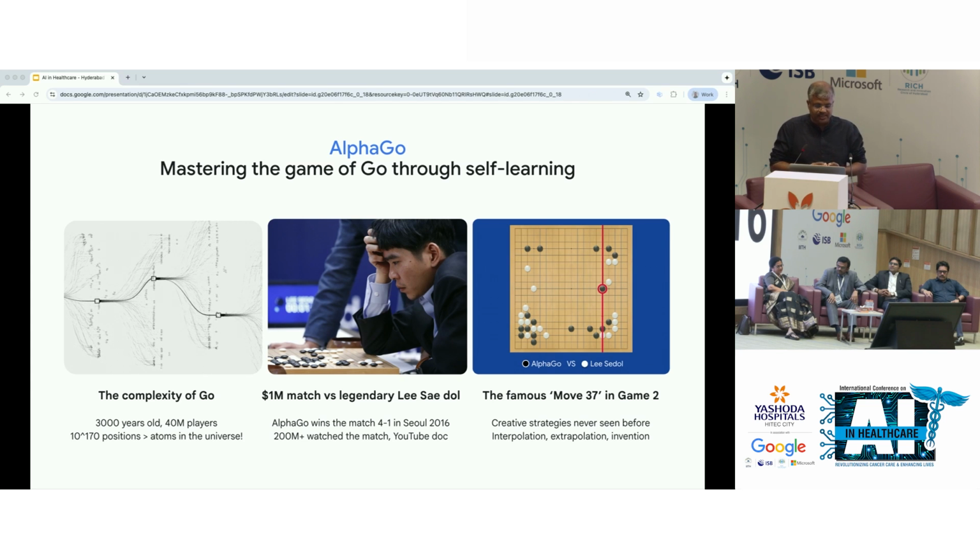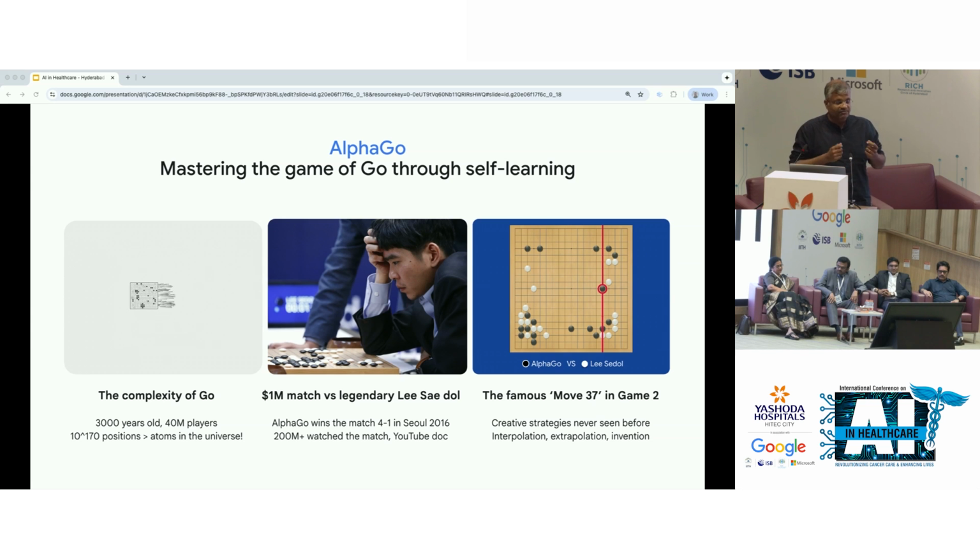And then to test AlphaGo's skills, we booked a challenge match with an 18-time world champion, Lee Sedol, and AlphaGo won the match 4-1. That was great, but there was an even bigger consequence. During the match, in game 2, AlphaGo played this now famous move 37, which put this stone on the 5th line, which everybody felt was a terrible idea, and nobody who's played Go before felt that this would lead to a winning strategy. But then 100 moves later, it connected perfectly with what AlphaGo ended up doing to eventually win the match.